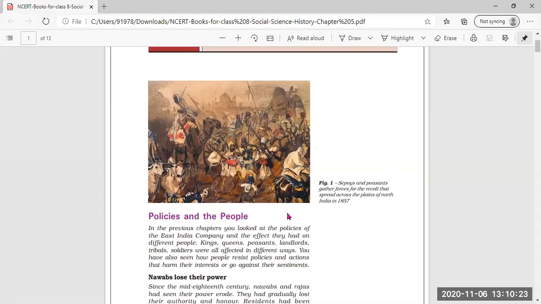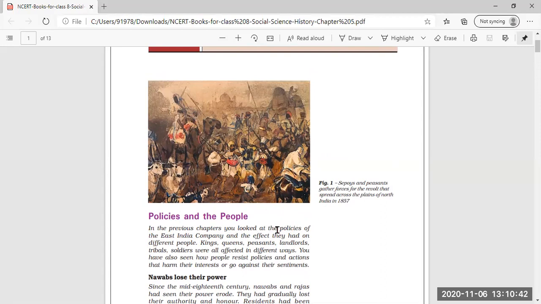Then we saw different policies were adopted by the Britishers just to earn profit, either through trade or with other policies. They wanted to annex the territories of India and rule.